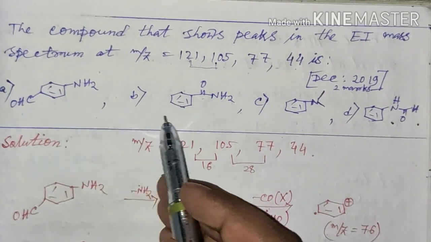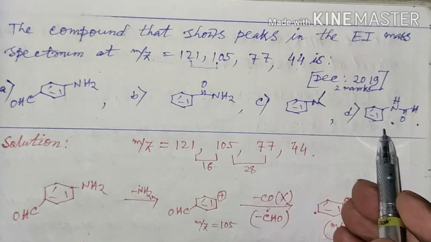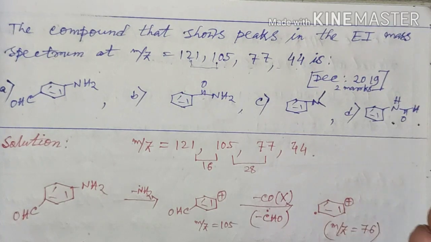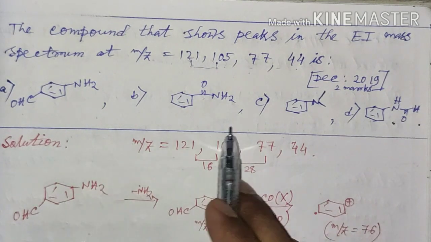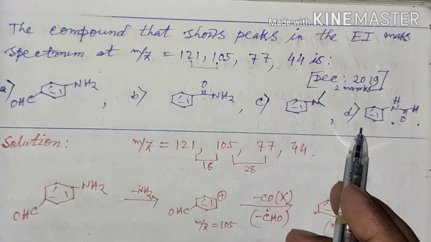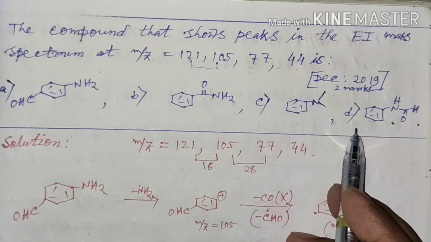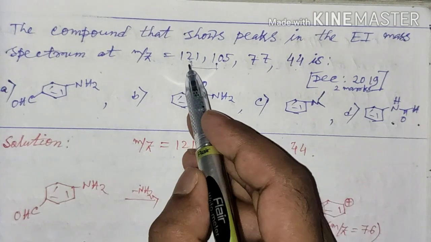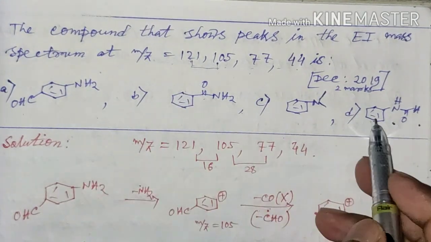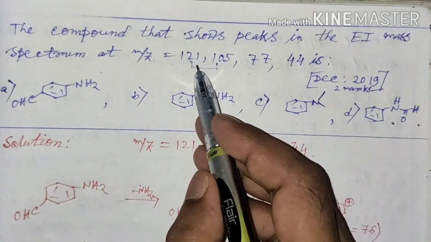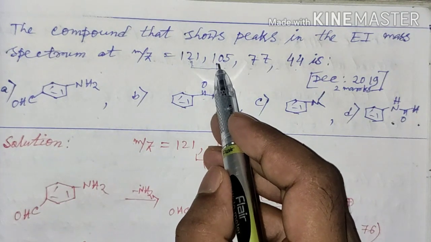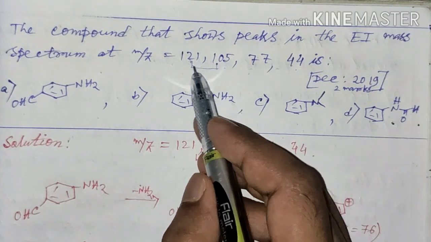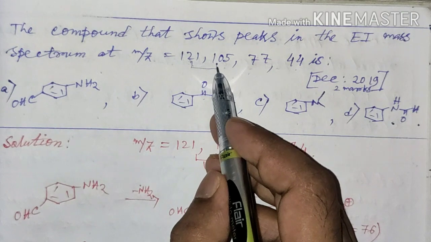If you calculate the molecular ion for these 4 compounds, you can see that all 4 correspond to molecular mass 121. That means these 4 compounds in mass spectrum will give a peak corresponding to m/z equal to 121. So from this peak we cannot differentiate these 4 compounds. Now the next peak is coming at 105, that means 16 mass units less.